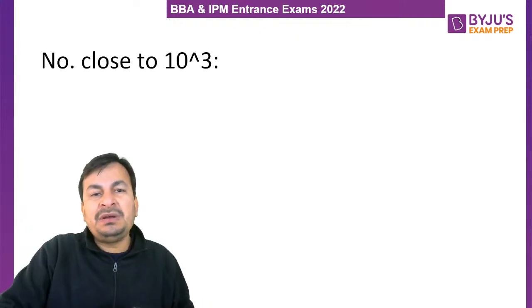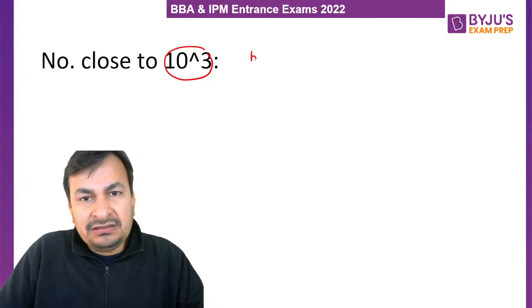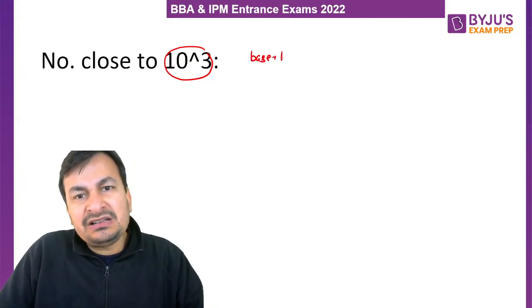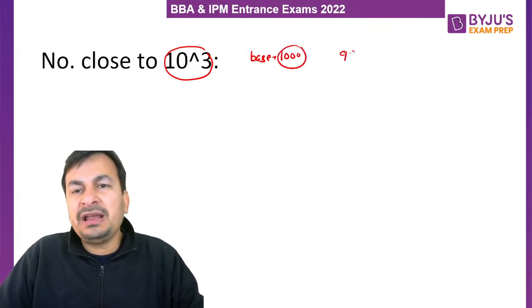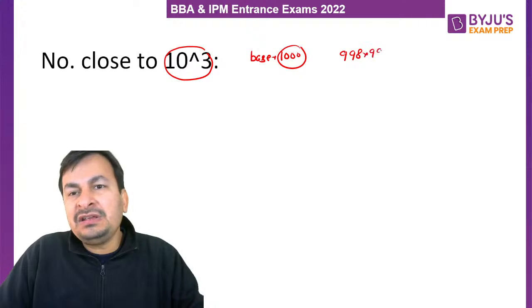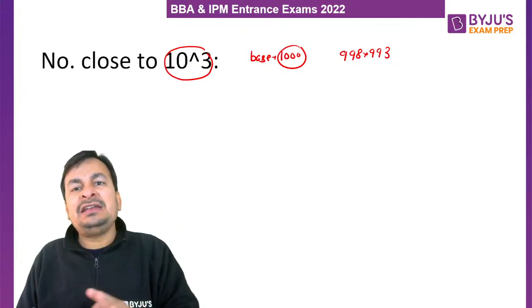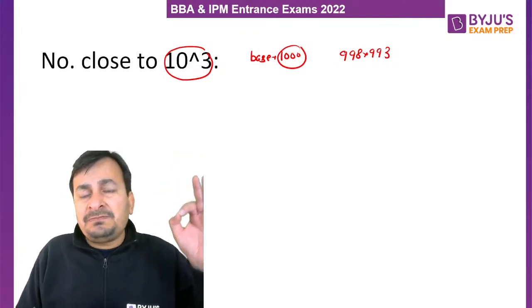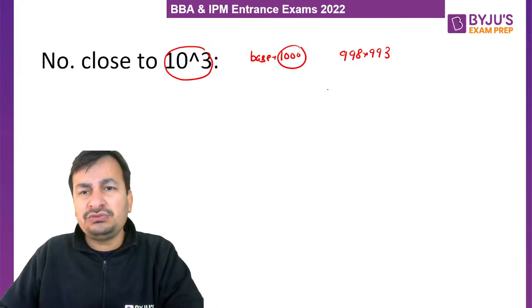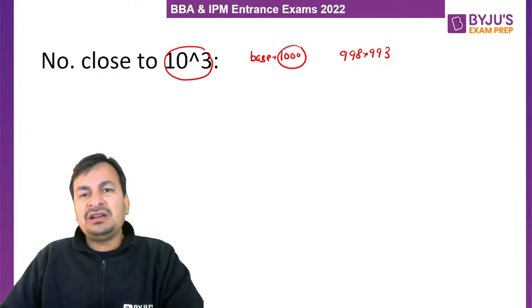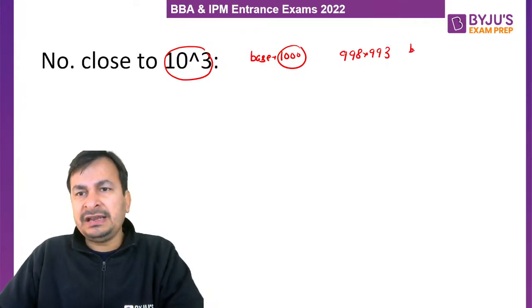Let me take one example when both numbers are close to 10 raised to the power 3. So in this case, my lovely students, we will consider base as 1000. Am I clear? Suppose we have to multiply 998 with 993. So how can we multiply 998 with 993 just by observation in a fraction of a second with the help of this technique, my lovely students? First of all, we will consider base as 1000, that is 10 raised to the power 3.